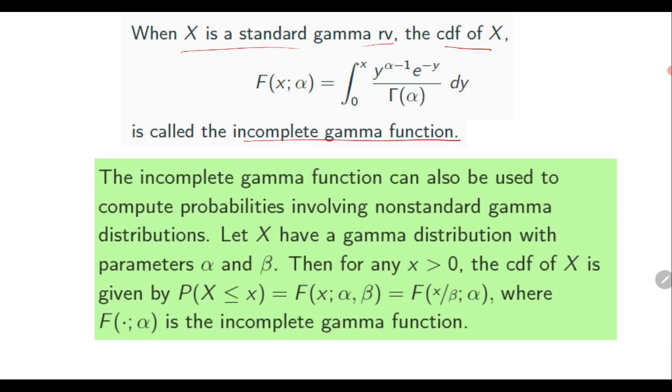The more accurate result we are looking for is, if X has a gamma distribution with parameters alpha and beta, then its CDF, probability of X ≤ x, can be written as F(x/beta, alpha), where F is the incomplete gamma function, and we have a table for it. So using the table we can compute these values.